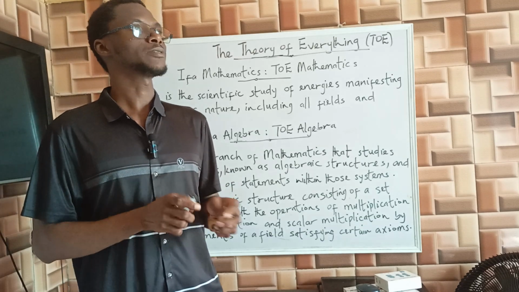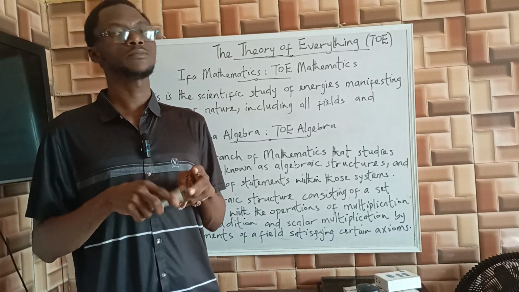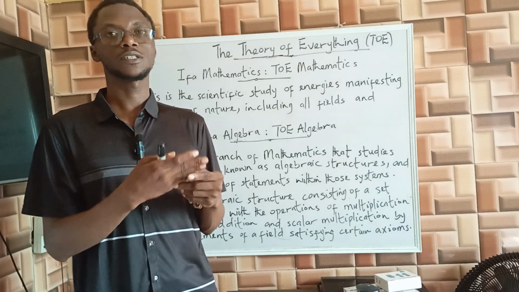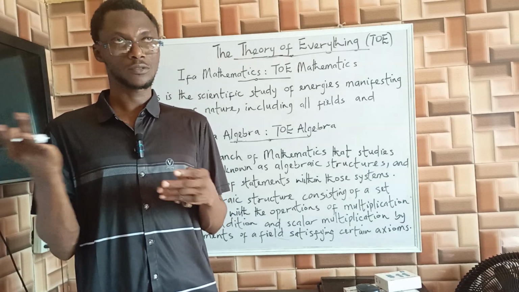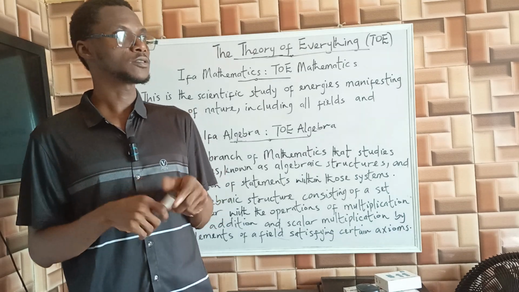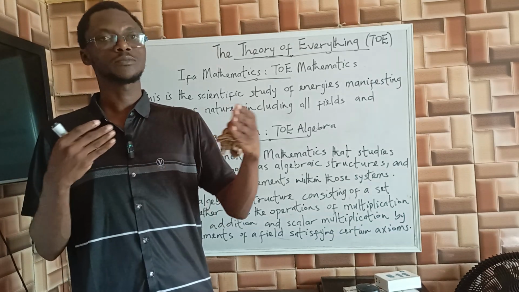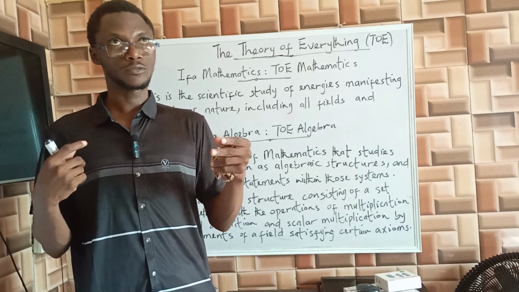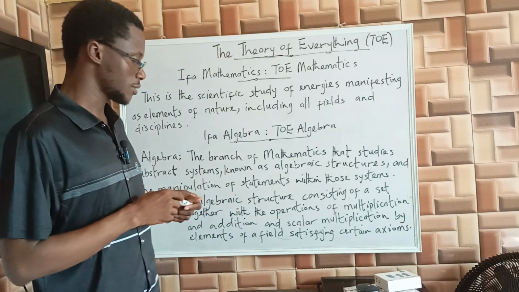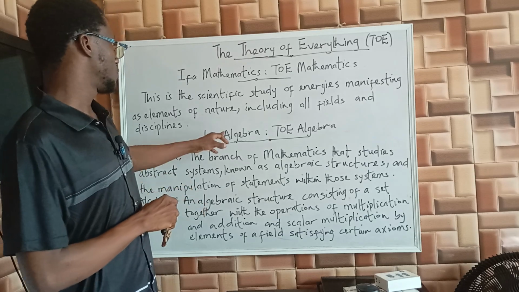So depending on the specific algebraic structure that we are talking about, if we are talking about a group, we mainly focus on the set. Then the operation in that regard is multiplication, that's composition. So we talk about the four group axioms of closure, identity, and others. So that is for algebra.